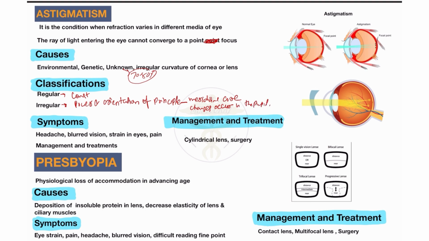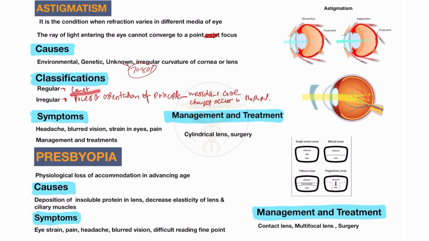So in these cases these are called irregular, but when the power or orientation principle are constant, then it is called regular. So there are two types of astigmatism you need to know about, regular or irregular. When constant, then it's called regular. When not constant, then it's called irregular type of astigmatism.